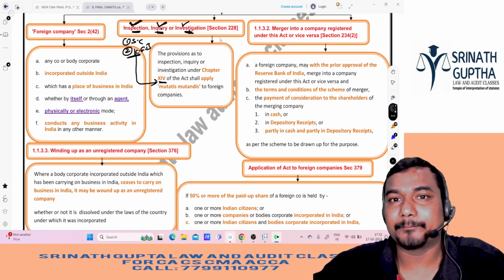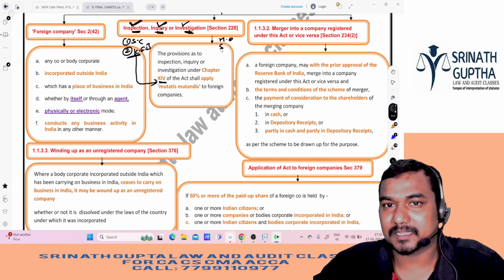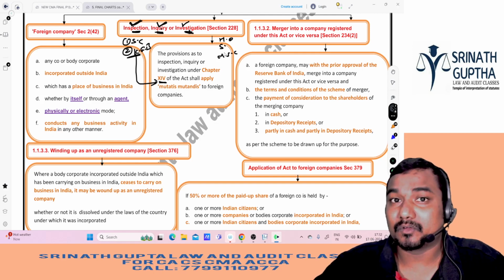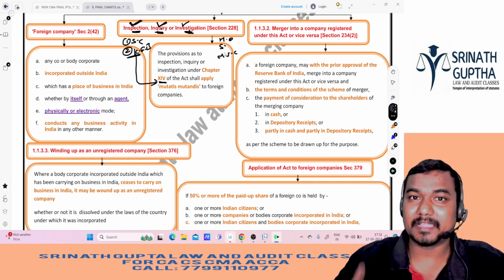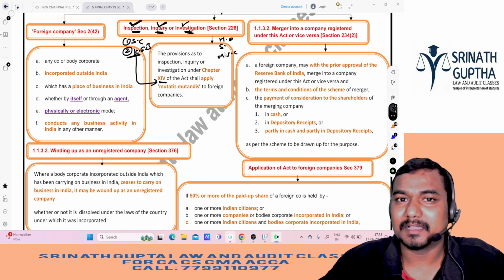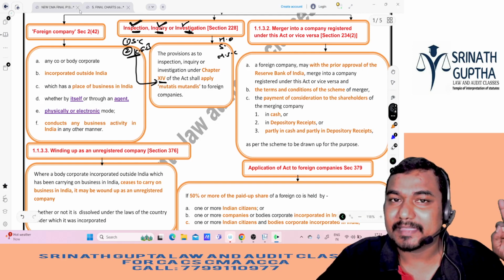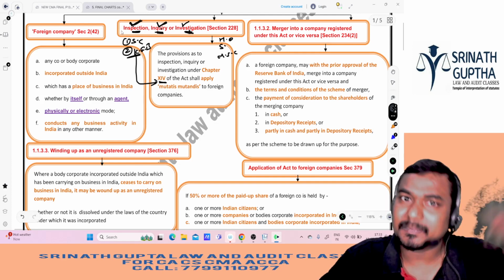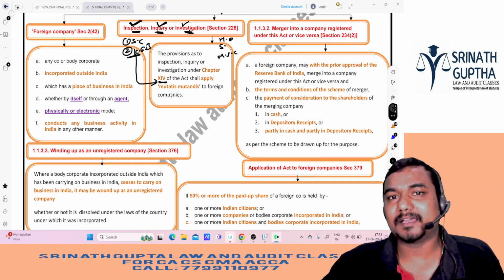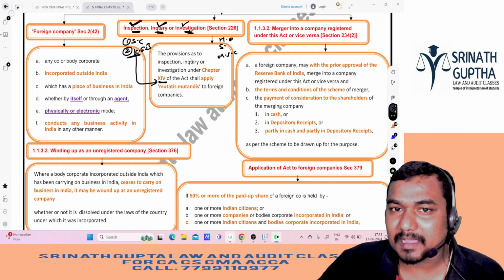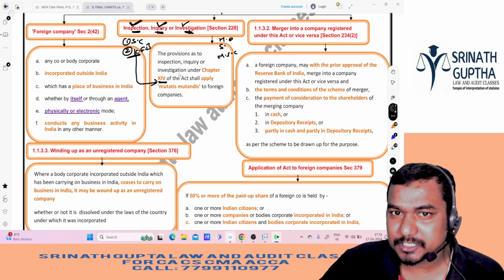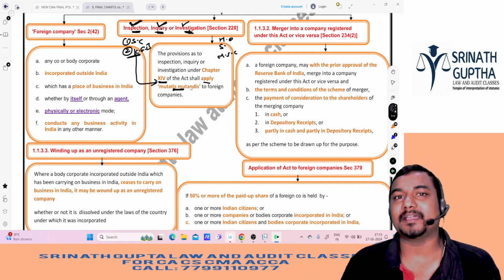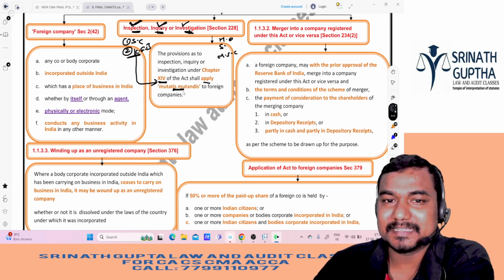In the same way, there is a company like Harley Davidson, there is a company like Samsung, there is a company like Microsoft Computers. If any of these companies which are registered outside India doing business in India are doing any wrong thing, and the central government has any evidence, then even for that foreign company also, the government of India will conduct the inspection, inquiry, investigation, same as for an Indian company, under chapter 14 of the Companies Act. The provisions as to inspection, inquiry, investigation under Chapter 14 of the Act shall mutatis mutandis be equally applicable to a foreign company also. Mutatis mutandis means as it is or similar to.